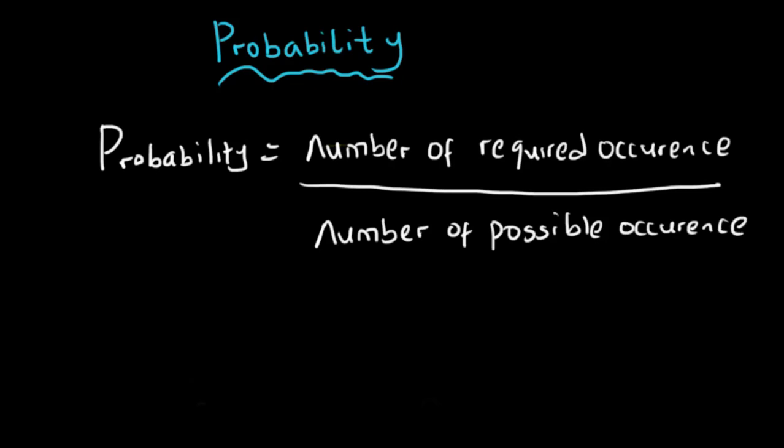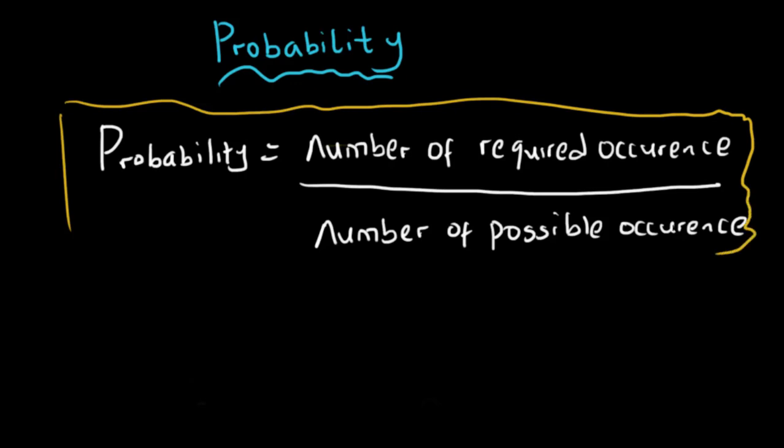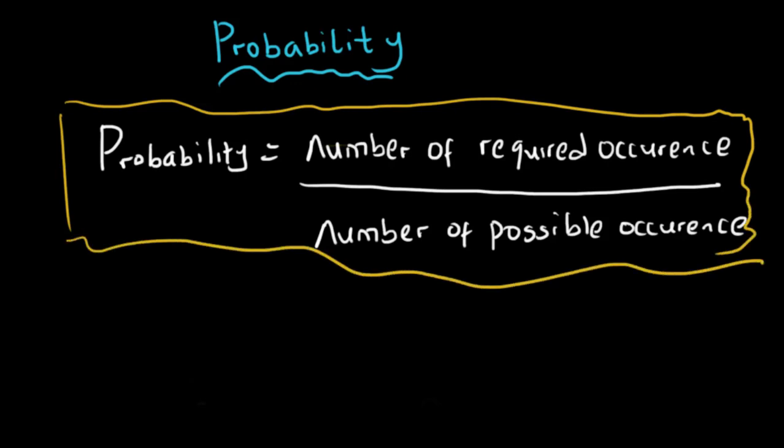Now, this is the formula for probability. Number of required occurrence all over number of possible occurrence. Does this make sense?